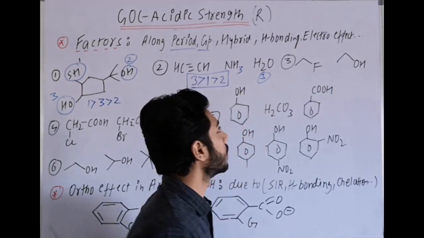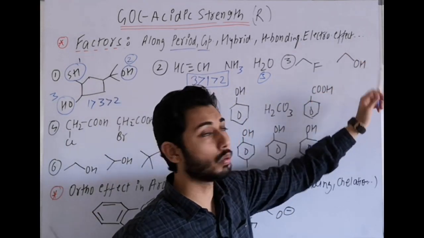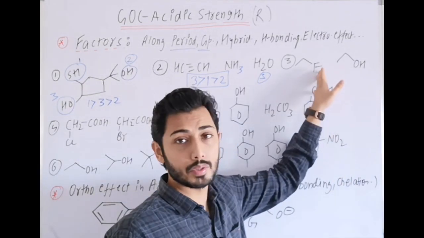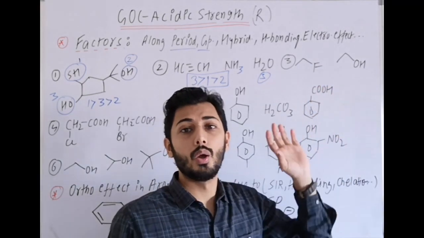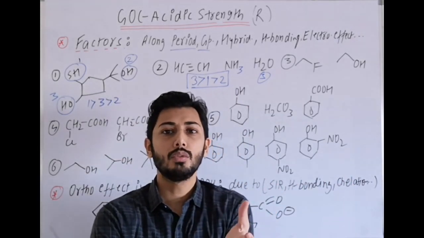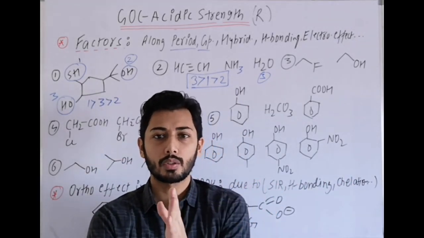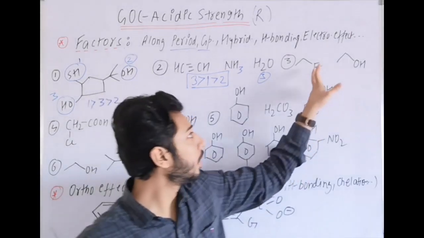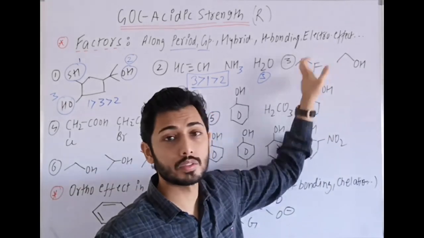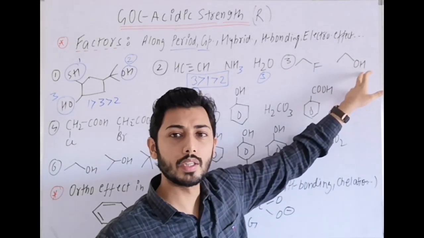Then in the next example, CH3CH2F and CH3CH2OH. Now in this case, do not get confused that F is present. Here we have to see: if the donation sites are different, then we use this point of left to right along the period. Here fluorine is not donating H plus, carbon is donating H plus, and here oxygen is donating H plus.